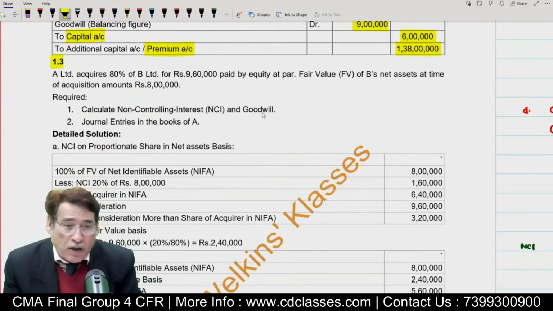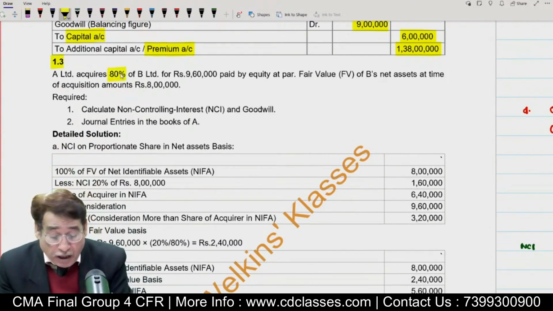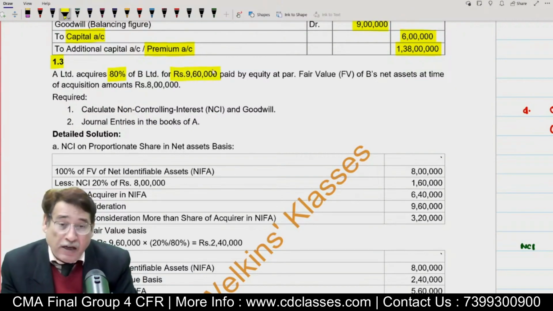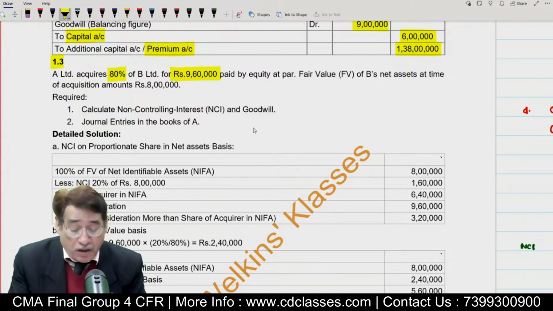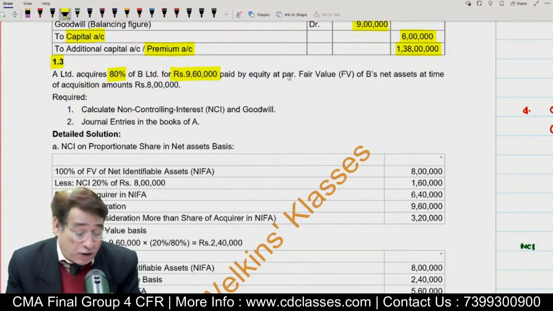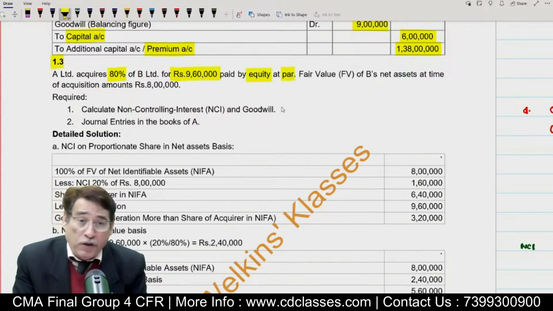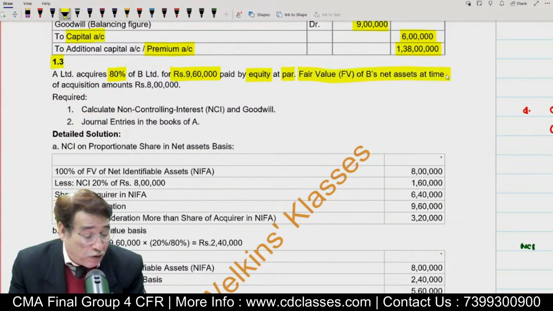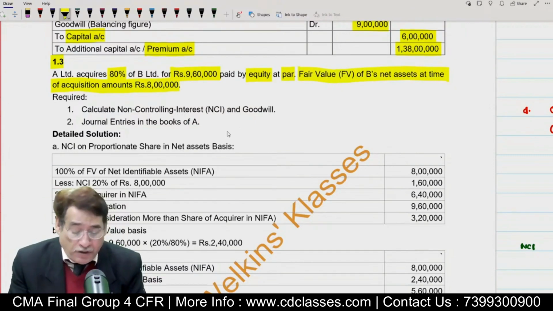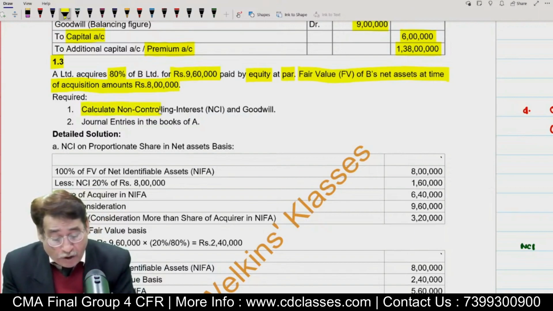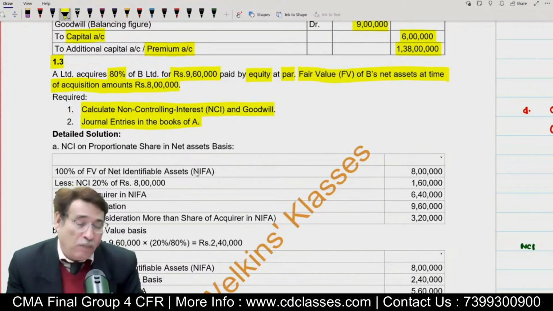1.3, let's have a look over it. In 1.3, it is stated that A Limited acquires 80% of B Limited for rupees 9,60,000. Now, in this question, A Limited acquired 80% stakes in B Limited and they paid a consideration of 9,60,000. Correct? And this consideration was paid by equity. However, equity share capital was issued at par. Now it is given that the fair value of B's net assets at the time of acquisition amounted to 8 lakh. The question is not very tough, but at the same time, let's have a look. Calculate non-controlling interest and goodwill. The question states first that, and then journal entries in the books of A Limited.